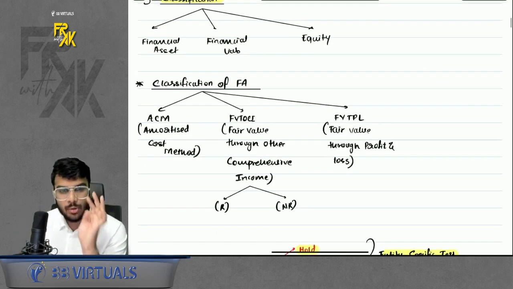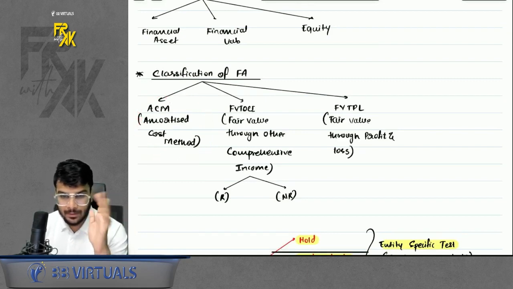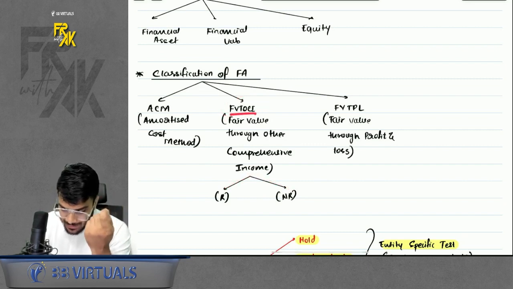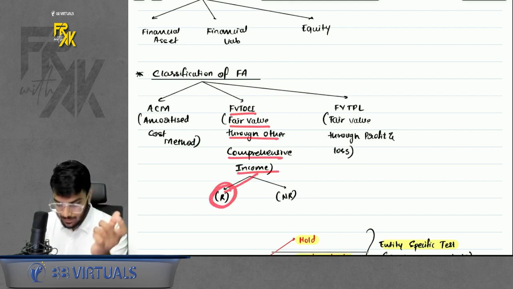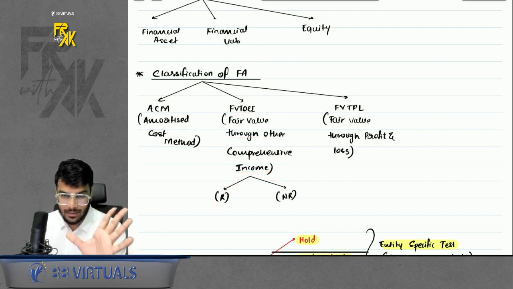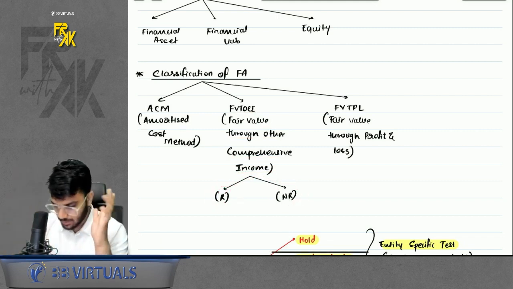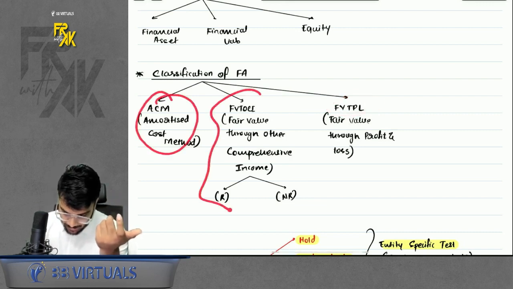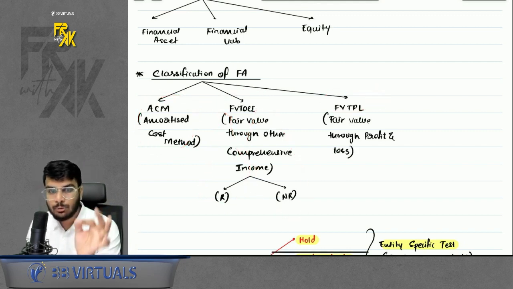So for financial asset broadly, we have four methods. One is the ACM method, that is amortized cost method. Second is the FVTOCI method. In FVTOCI, we have R or NR. FVTOCI means fair value through other comprehensive income. R means reclassified to P&L. NR means not reclassified to P&L. The discussion of the difference between R and NR, we already discussed in Ind AS 16. Then the fourth is FVTPL. First ACM, second FVTOCI R, third FVTOCI NR, fourth FVTPL. FVTPL means fair value through profit and loss.